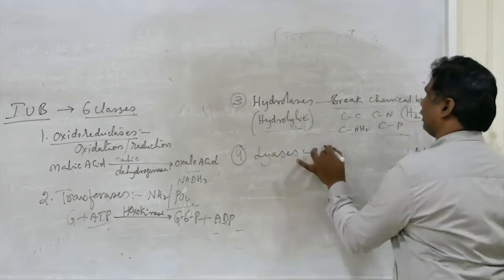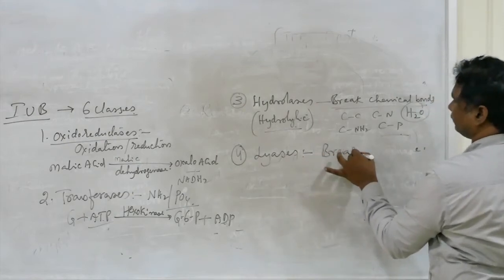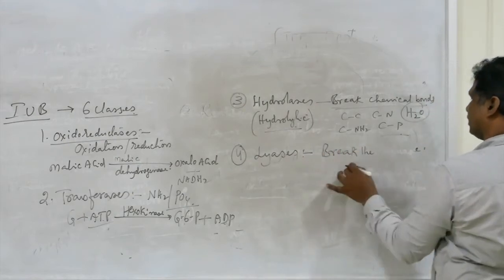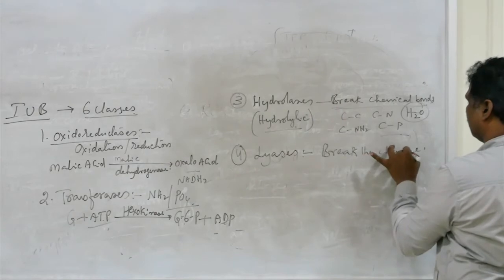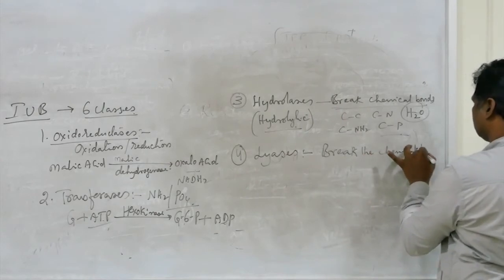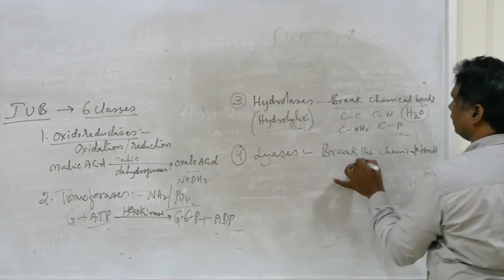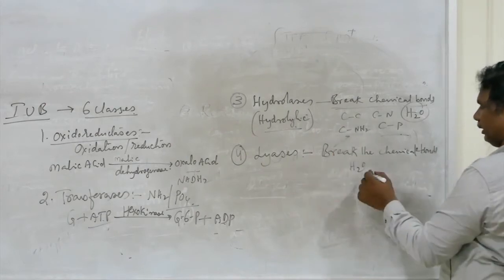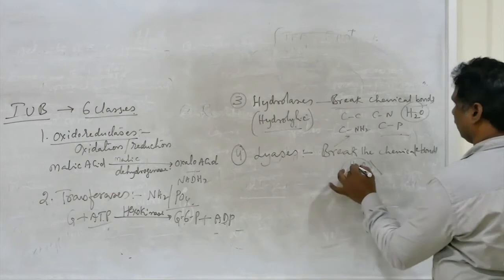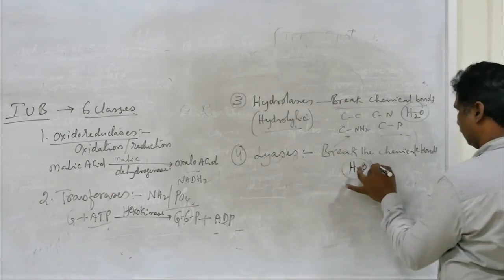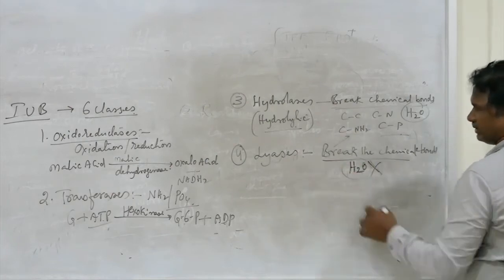Lyases. These also break chemical bonds, the same types of chemical bonds, but without a water molecule. Those are simply called lyases.